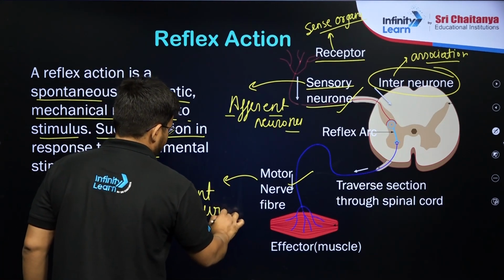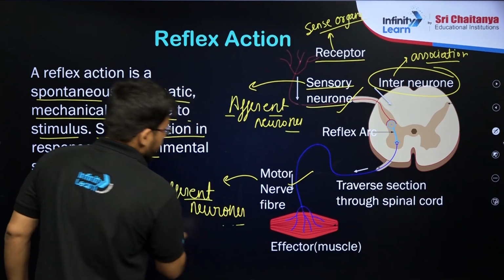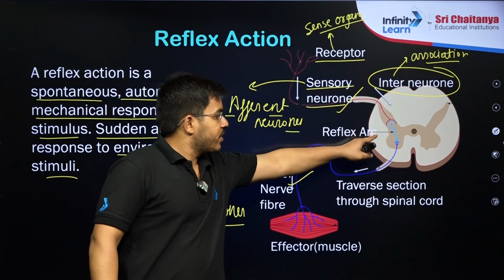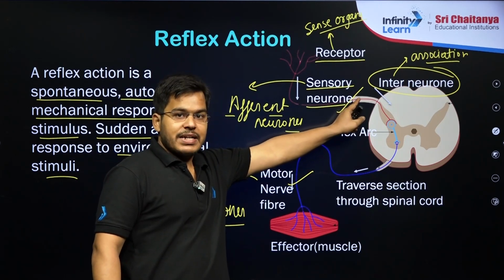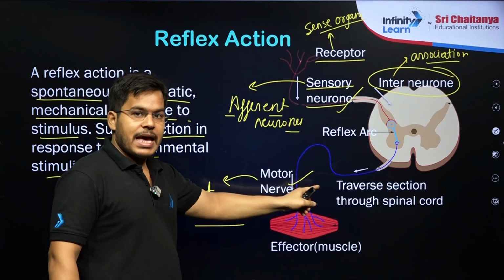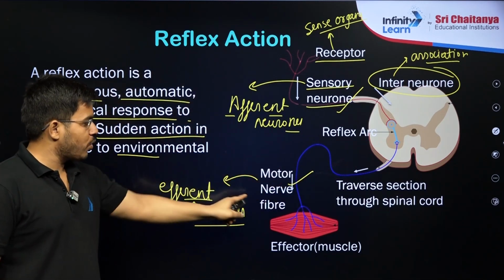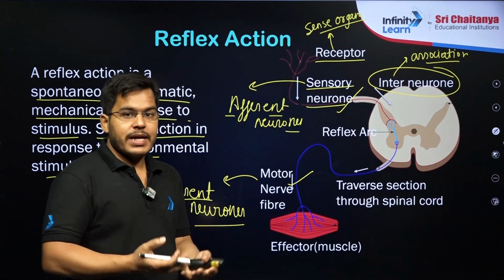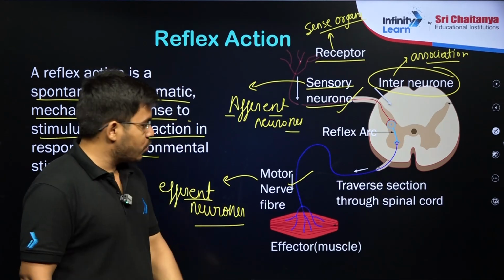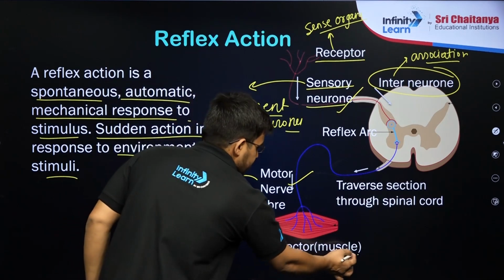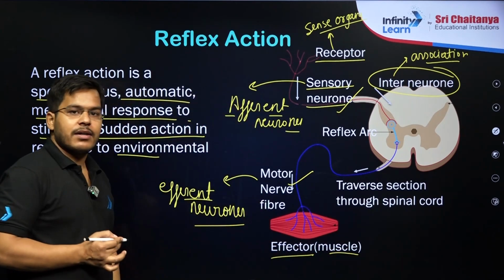So efferent neurons, okay. These association neurons that are present in the spinal cord will be joining the sensory nerve, which takes the signal from the receptors and sense organs, with the motor nerves. These motor nerves or efferent neurons will be carrying the response signal, because our body needs to respond, to the muscles. These muscles are going to be the effector organs.